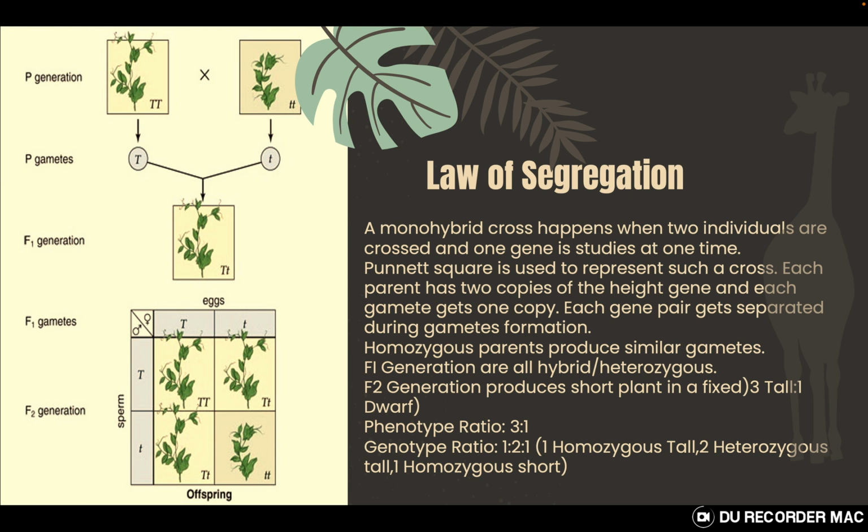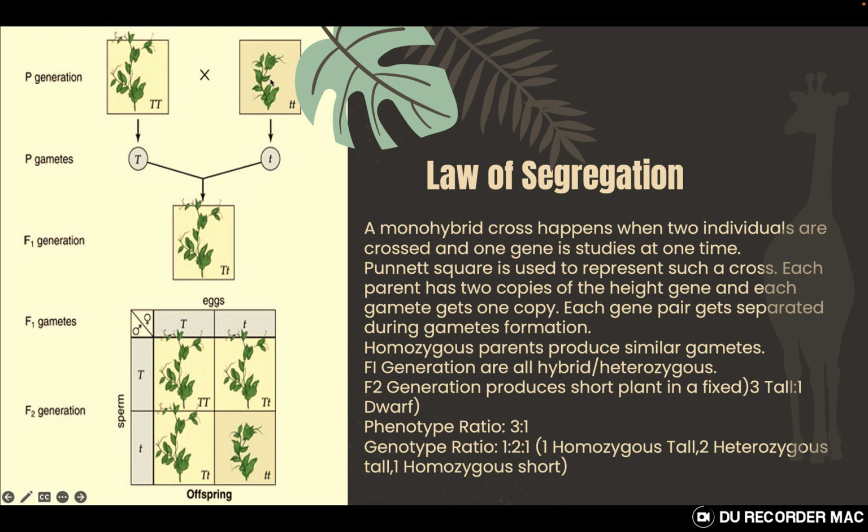The law of segregation talks about the transmission of one character at a time from one generation to another generation. At this time, we did not talk about any other character. What is the color of the flower? What is the position of the flower?